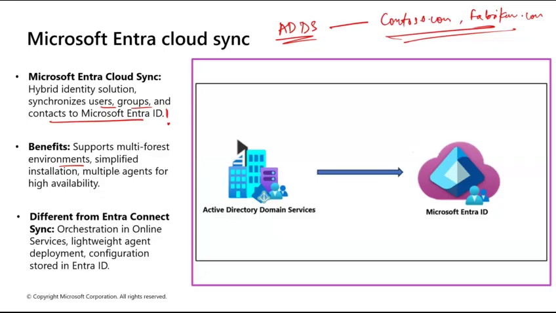It gives you simplified installation and multiple agents for high availability. If you want to make sure that your services and identities are being synchronized perfectly without any worries, instead of installing one agent, you can install multiple agents. That is high availability.